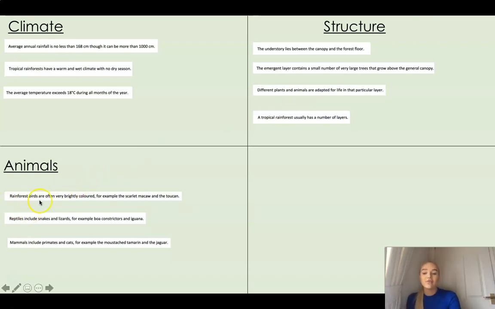You've got here rainforest birds are always brightly coloured, all about the animals. We've already looked at these two as well, the reptiles and the mammals. These are all groups of animals. We know that from looking at our topic all about living things. So we can see here that we've split them into the 3 sections.